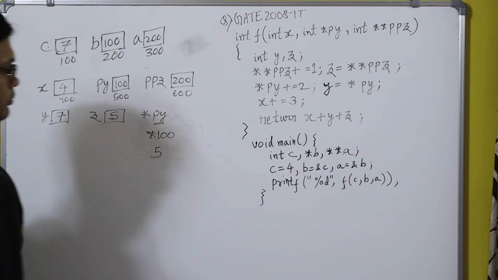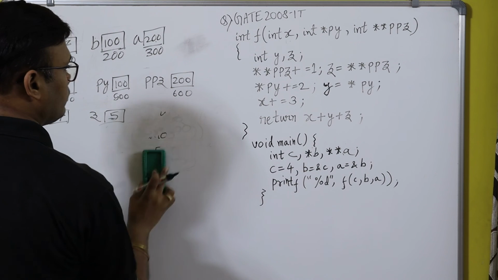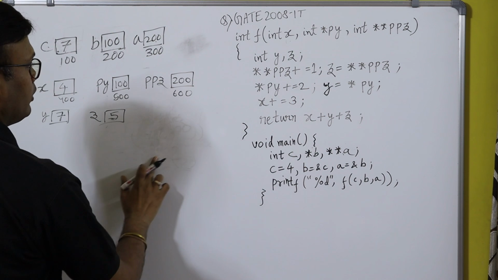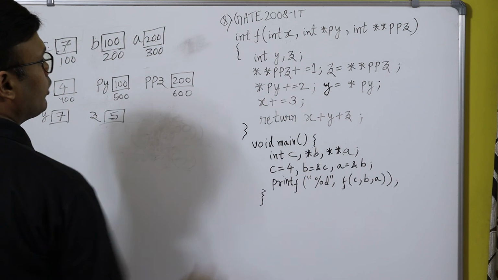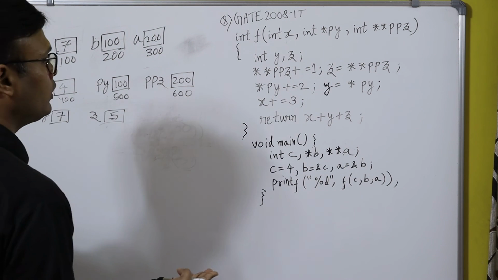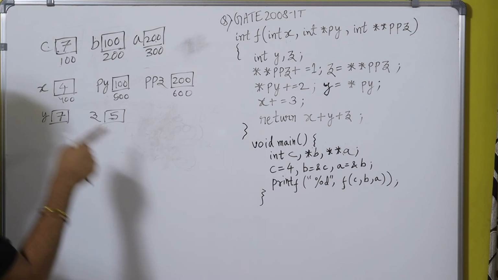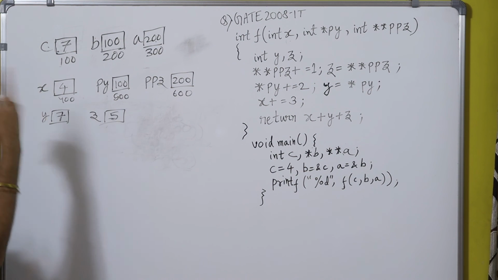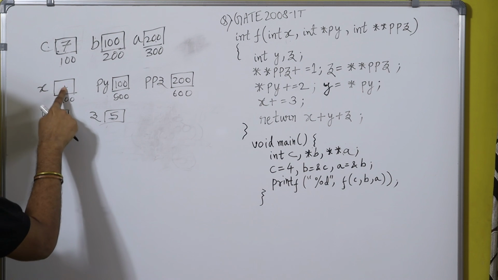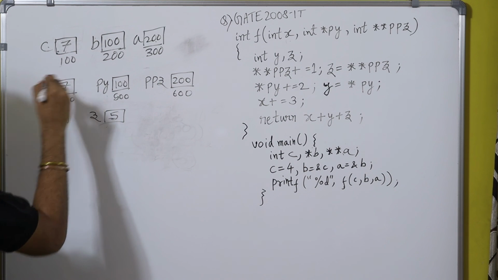And now ultimately at the end what is written? X plus is equal to 3. It means whatever value present at the x, it will be incremented by 3. What is present in the x? That is 4. So 4 will be incremented by 3, as 4 plus 3 is equal to 7.